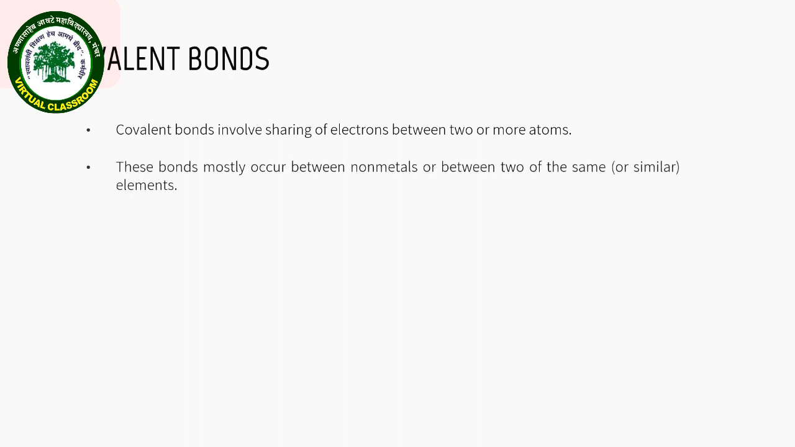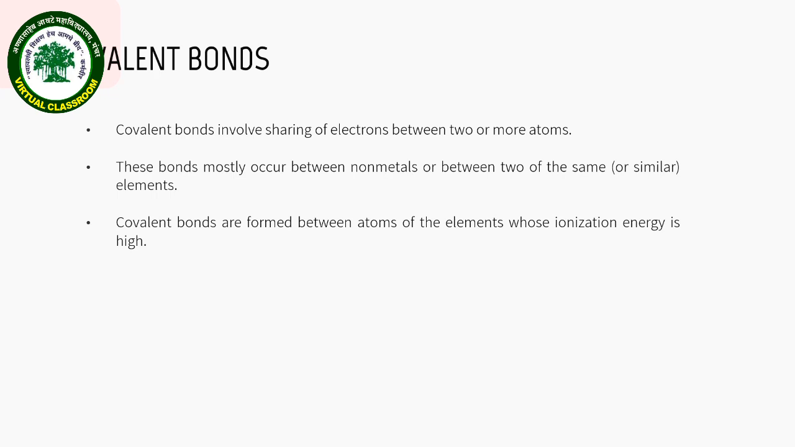Let us begin with the covalent bonds. Covalent bonds involve sharing of electrons between two or more atoms. These bonds mostly occur between nonmetals or between two of the same elements. Covalent bonds are formed between atoms of the elements whose ionization energy is high, that is, elements which are incapable of transferring electrons and elements having very low electron affinity which cannot accept electrons.